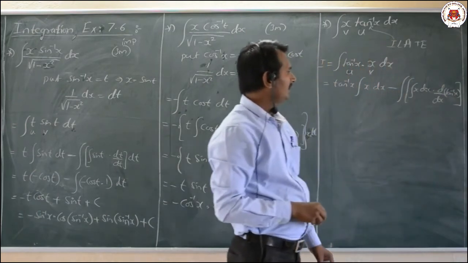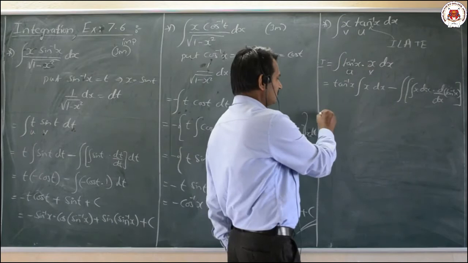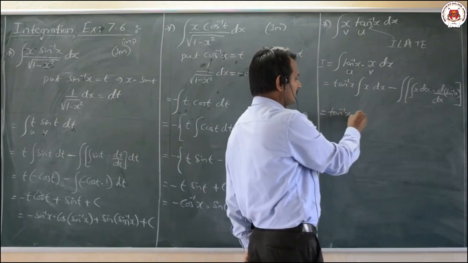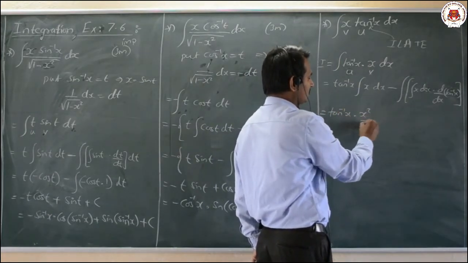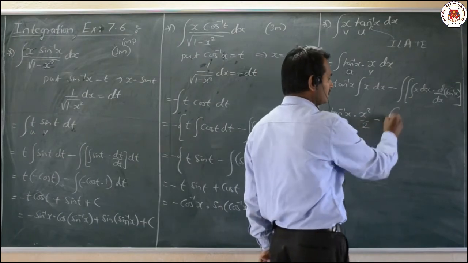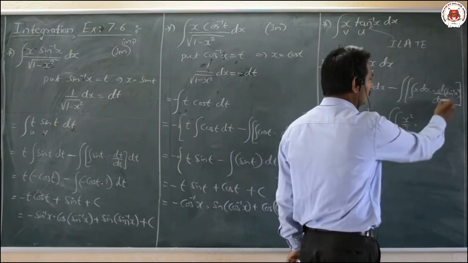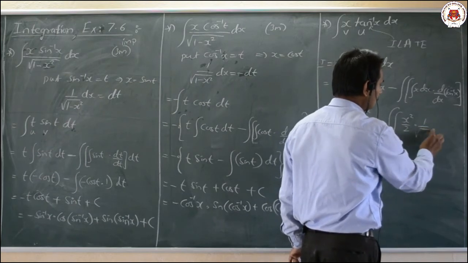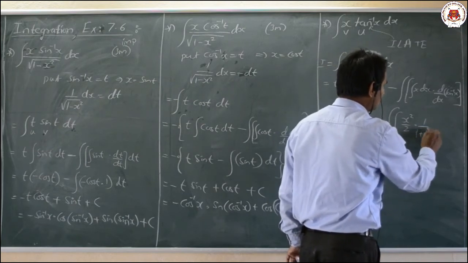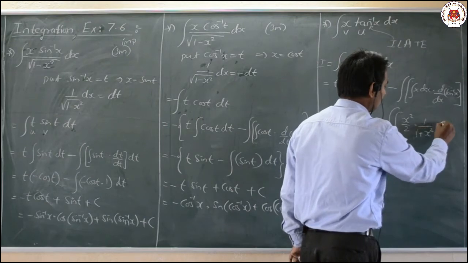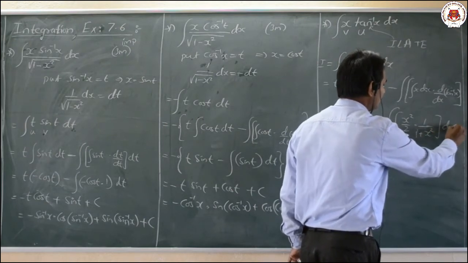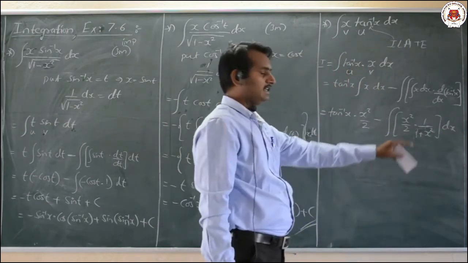Now here tan inverse of x as it is, x integration will be x square by 2, minus integral of x square by 2 into the derivative of tan inverse of x, which is 1 divided by 1 plus x square, into dx. Now we can easily integrate this part.